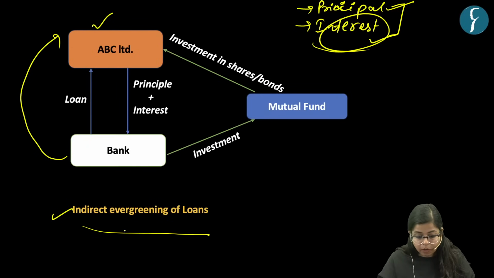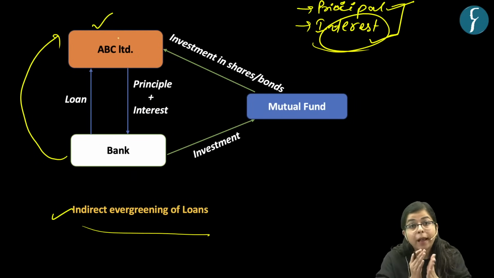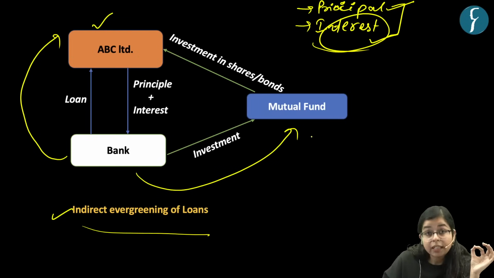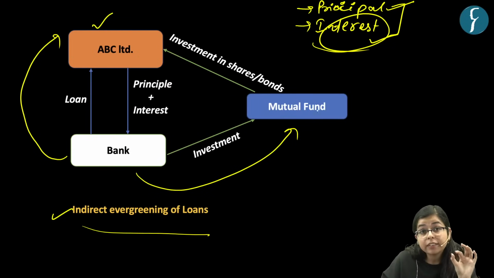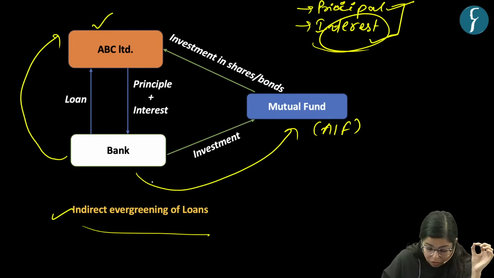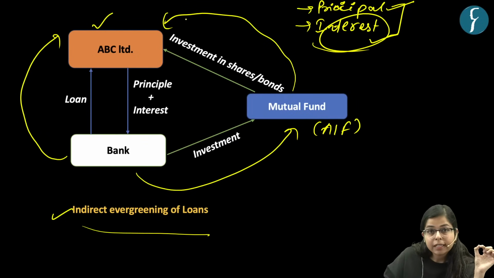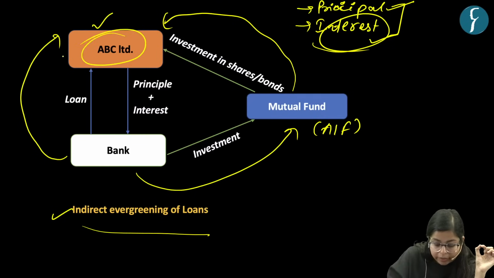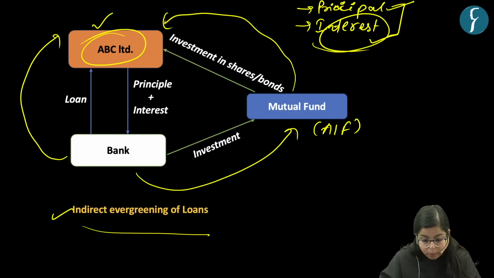Now there is a second type of evergreening of loans. In this type, the bank is not giving money to that company directly, but indirectly. How? The bank is investing in a mutual fund or in an alternate investment fund, because a mutual fund is also a type of alternate investment fund, right? So the bank is investing money in a mutual fund, and that mutual fund in turn is investing money in that debtor company ABC, right? Now the bank is not directly giving a loan to it, but indirectly giving the loan via the mutual fund.